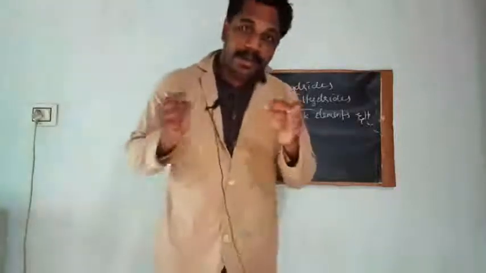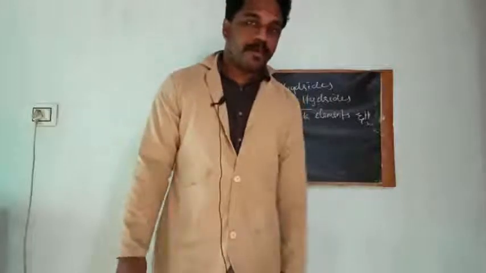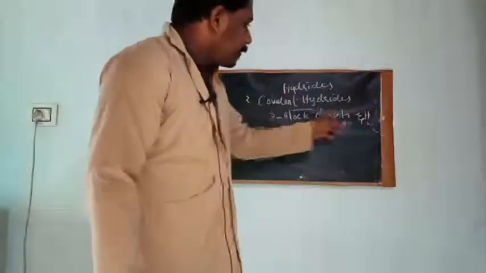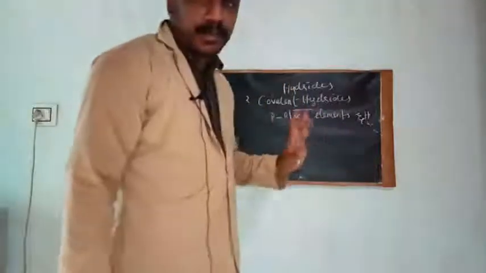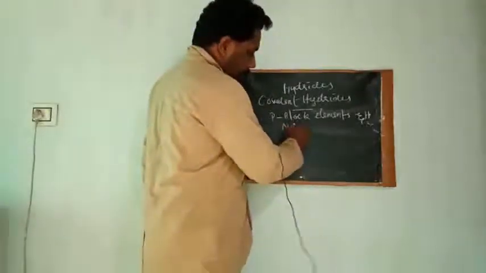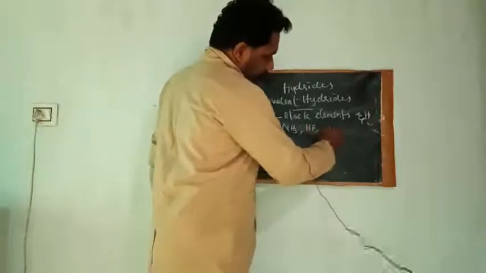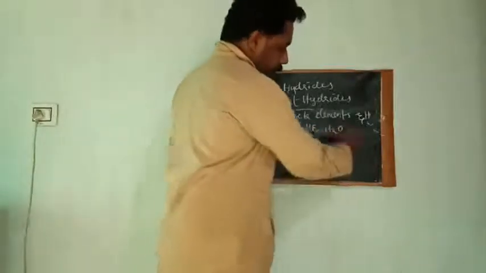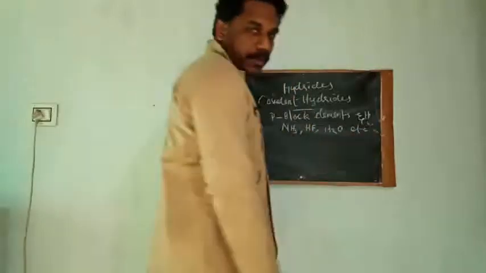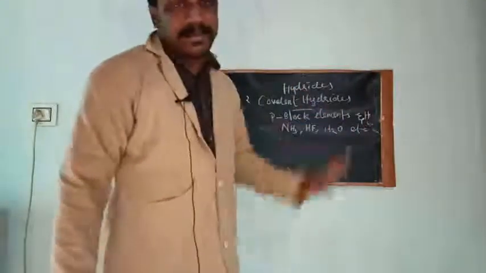If elements are combined by sharing of electrons, then it is called covalent bonding or a covalent compound. Similarly, these hydrides are covalent in nature. Clear? Examples are NH3, HF, H2O, etc.